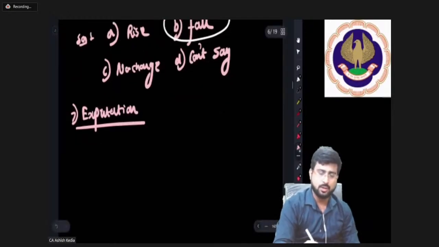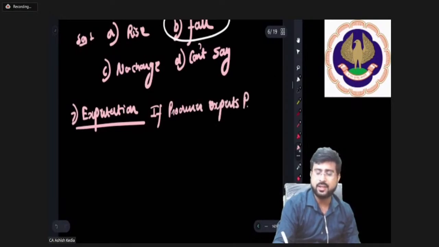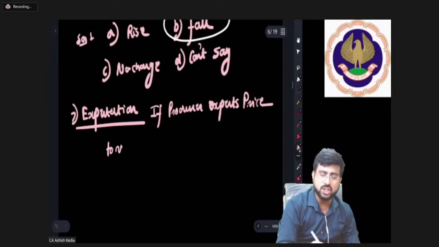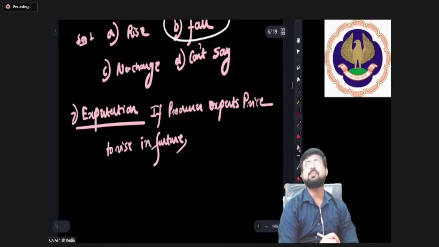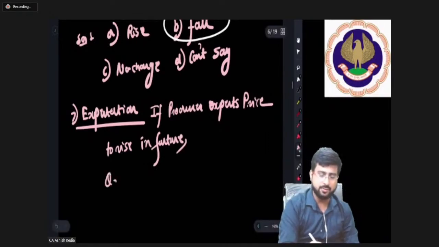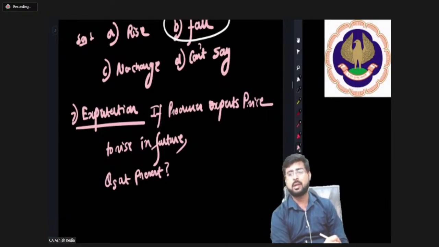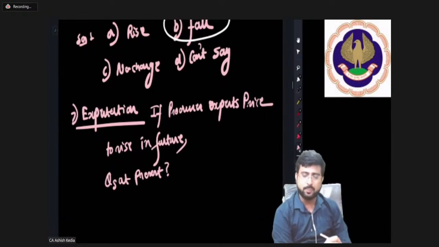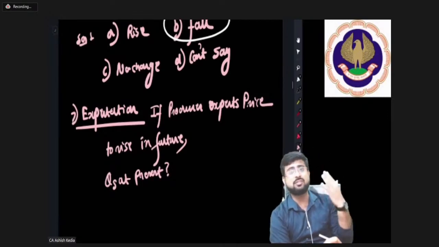Let's say, like in the case of a leather bag, the producer expects the price to rise in future. Prices are going to rise, what will happen to quantity supplied at present? Come on, everybody, what will happen to quantity supplied at present? Pay attention, everyone. Yes, they will think that in the future they will get more.